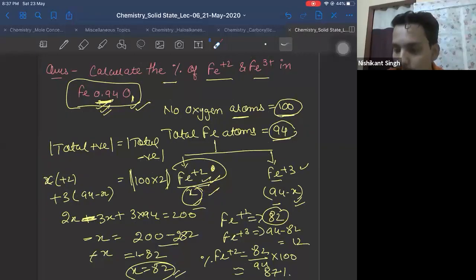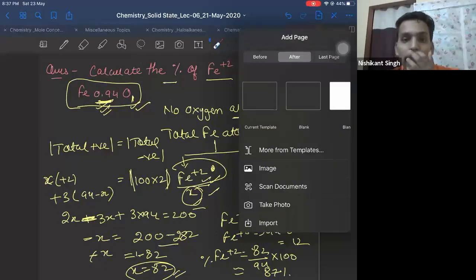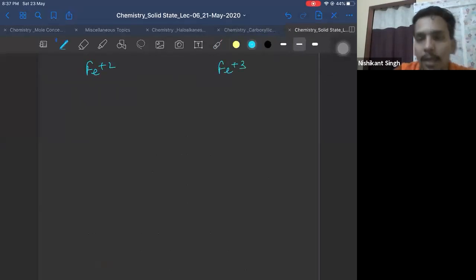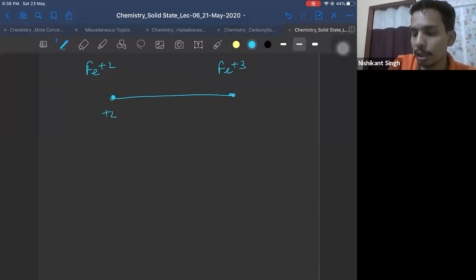If you see this, how to solve it using a number line method: you have iron plus 2 and you have iron plus 3, right? You represent plus 2 and plus 3 on your number line. You represent both of them on your number line. And guys, in future, when there are theoretical topics, I'll be going a little faster. When there are conceptual and problem solving topics, I'll be going a little slower. Okay?